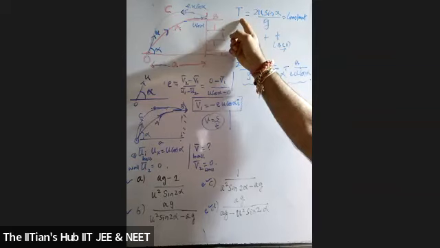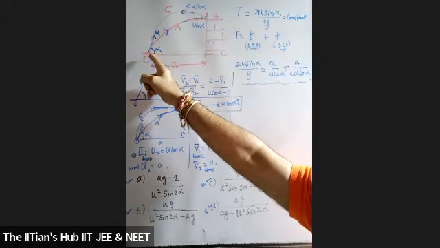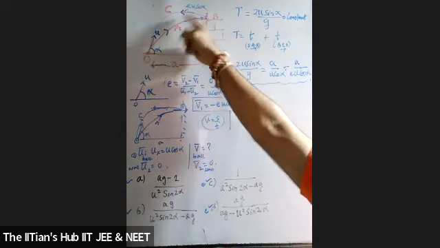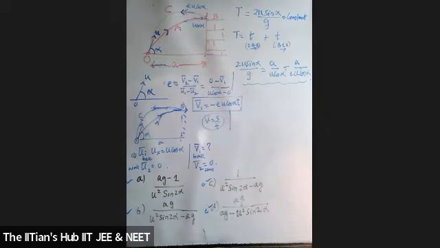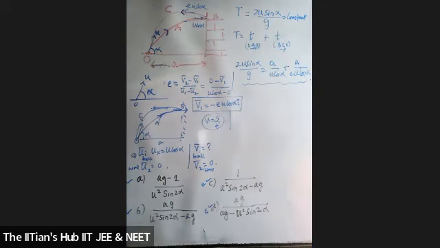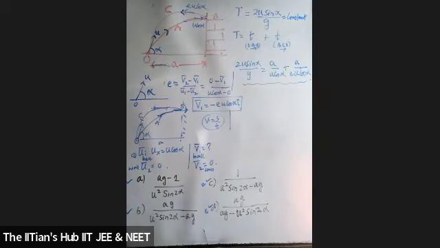The time of flight is the time taken for the projectile to move from point O. You start the stopwatch, it hits the wall and it comes back to point O. That is the total time of journey we consider. For any projectile motion, the total time of journey is always 2u sin theta by g, but instead of theta, the angle of projection is alpha. And it's landing back at the same point. The distance is a, so the time of flight remains the same, 2u sin alpha by g, throughout the journey.